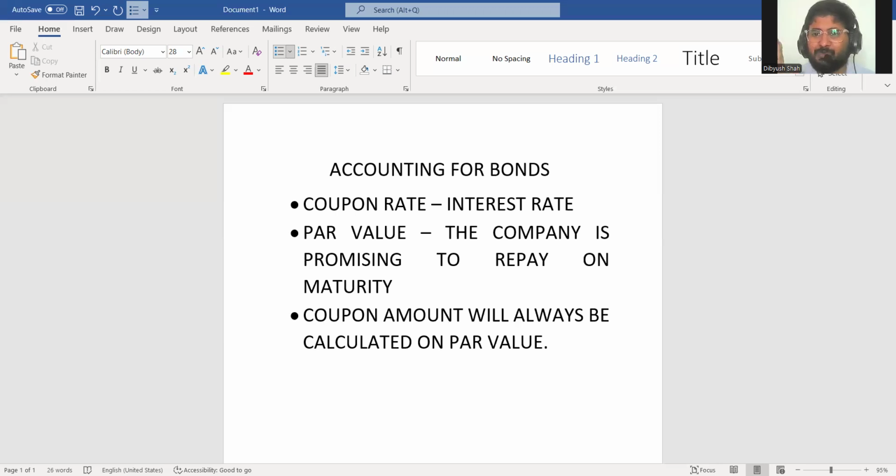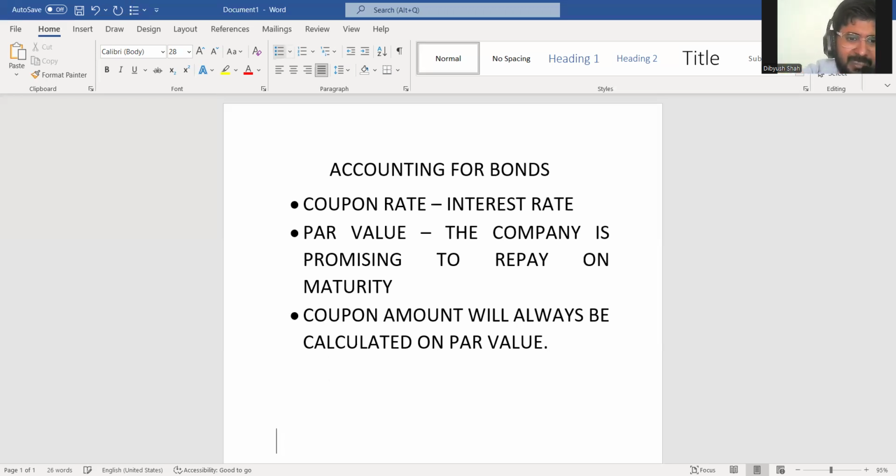That gives you a ratio, the current yield. But the coupon amount, the interest that the company will pay to the lender at the end of a fixed period, which can be quarterly, semi-annual, or annual, will always be calculated on par value.